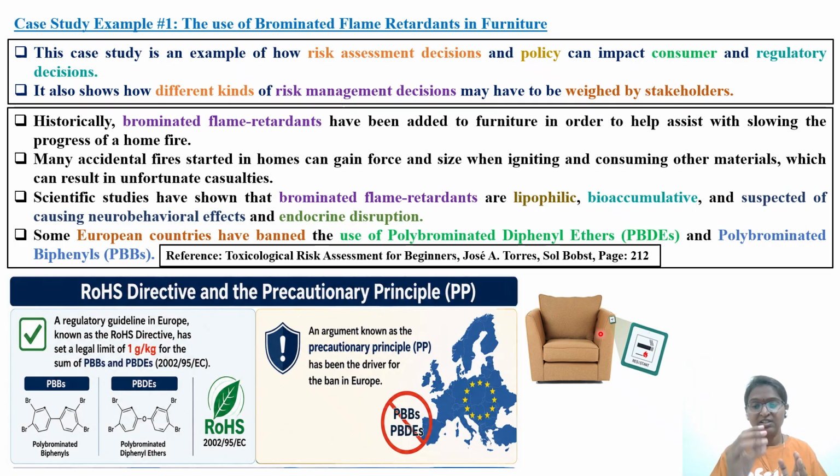But the materials with which these flame retardants are made, for example polybrominated biphenyls as well as polybrominated diphenyl ethers, themselves have some adverse effects. They themselves have some toxic effects. What are those toxic effects? Everyday exposure to these flame retardants might cause neurobehavioral side effects, and the children staying in that particular household will also get some kind of adverse effects. So there is a concern.